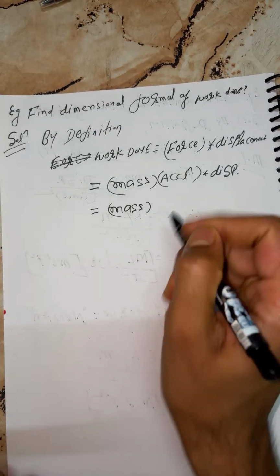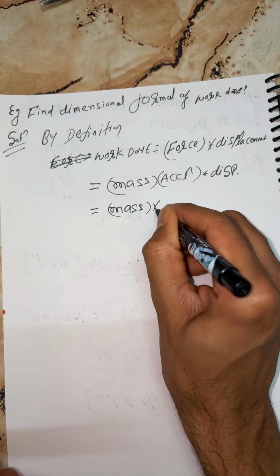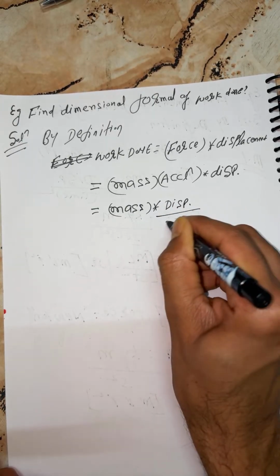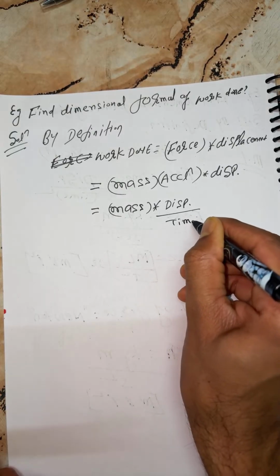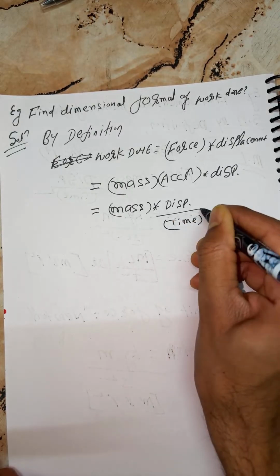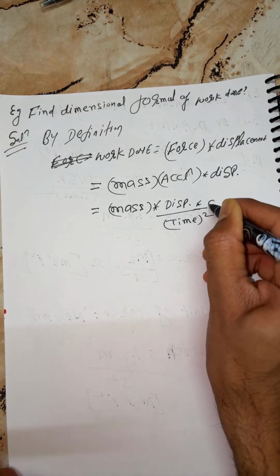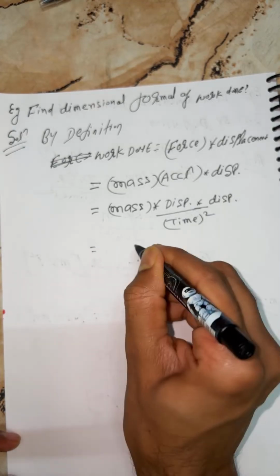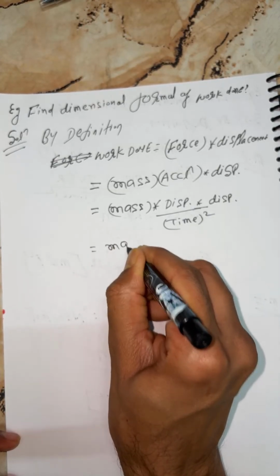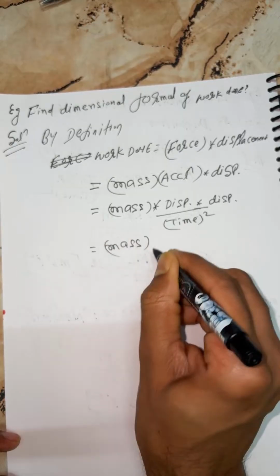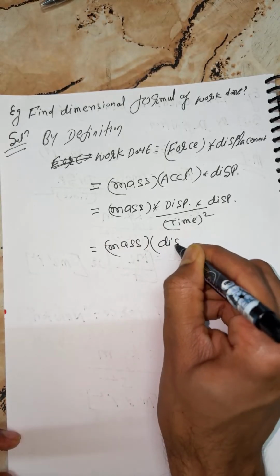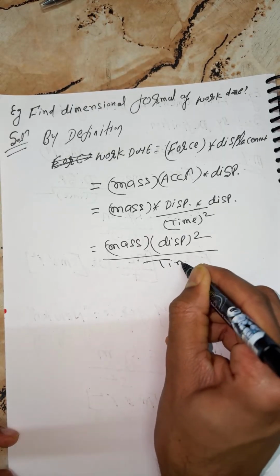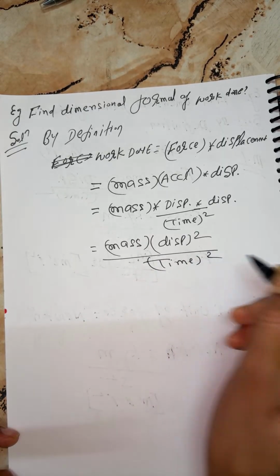Acceleration is what, students? Acceleration, you can write here. Acceleration is what? Displacement upon time whole square, into this is what? Displacement. So now students, you can write finally, beta, that is mass into displacement whole square upon time whole square.